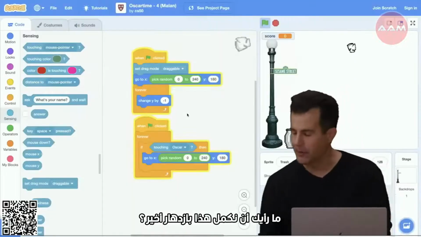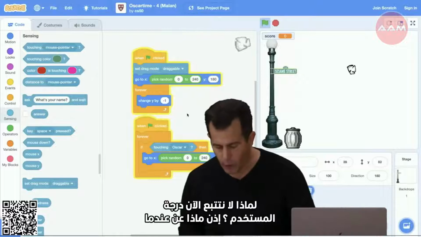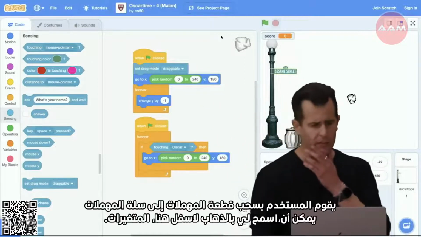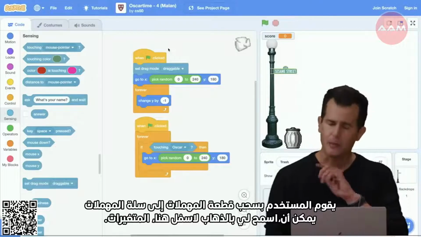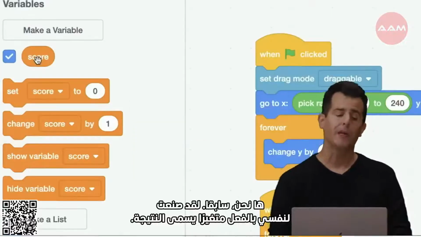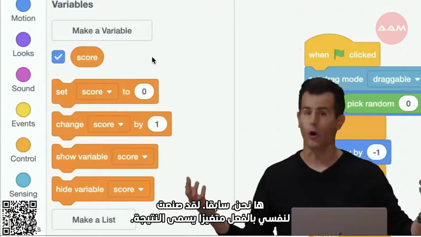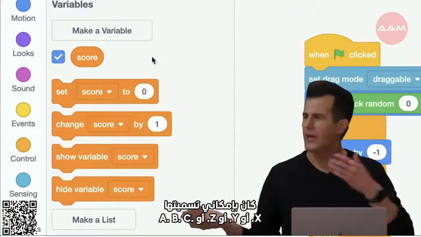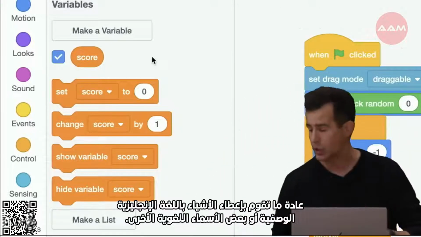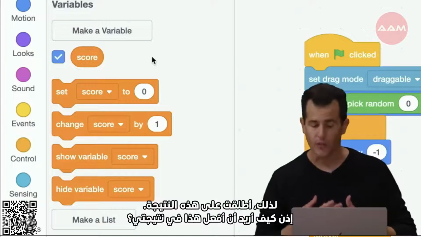Well, how about we supplement this with one final flourish? Why don't we keep track now of the user's score? So how about when the user actually drags the piece of trash to the trash can? Let me go under variables here where in advance I've already made myself a variable called score. I could have called it X or Y or Z or ABC, but that's not very descriptive. In programming, you typically give things a more descriptive English or some other language name. So I called this one score.